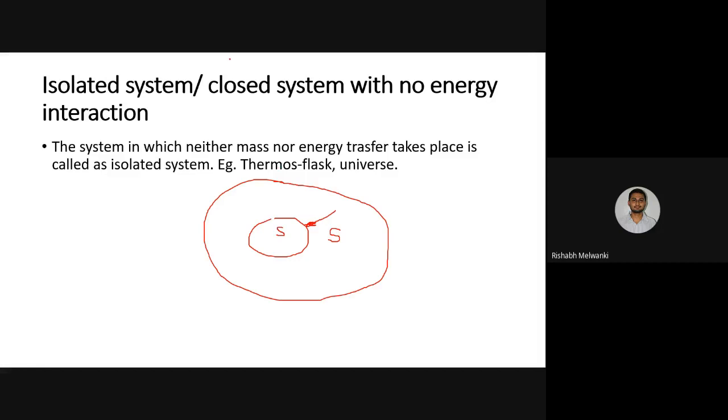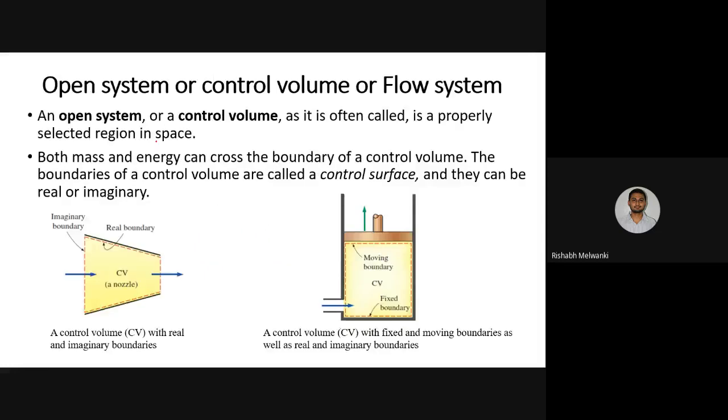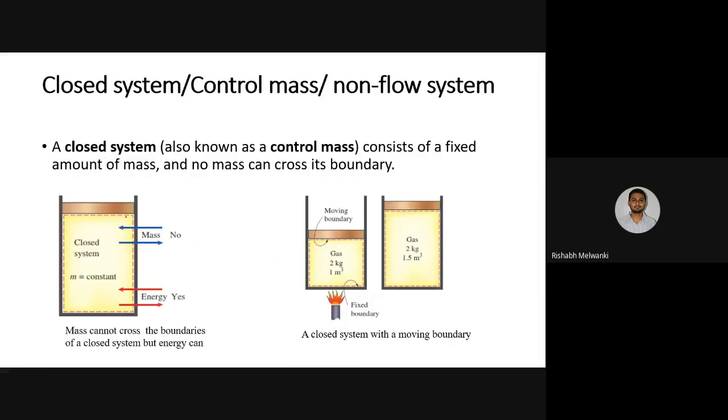Okay, next, closed system. This isolated system is also known as a closed system with no energy interaction. So if you see the example of a closed system, closed system means energy interaction is there. So what is an isolated system? A closed system with no energy interaction.